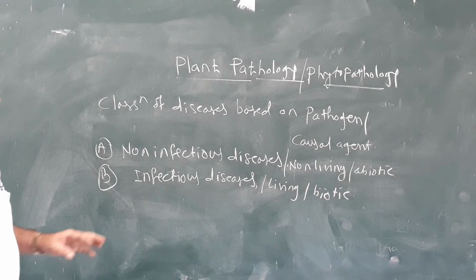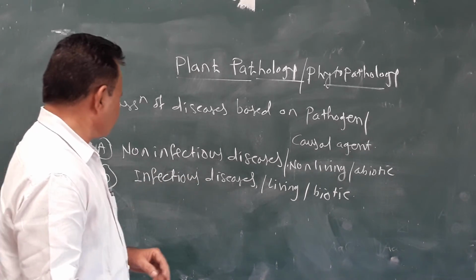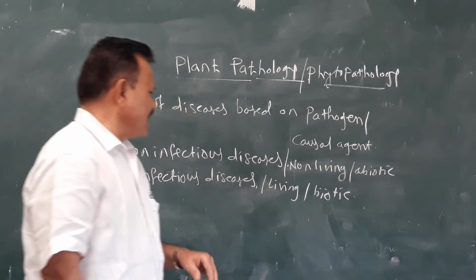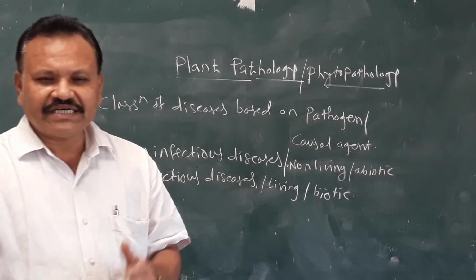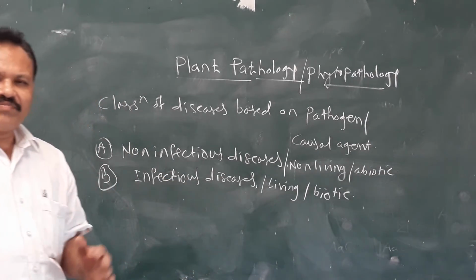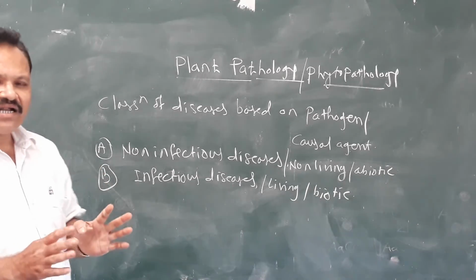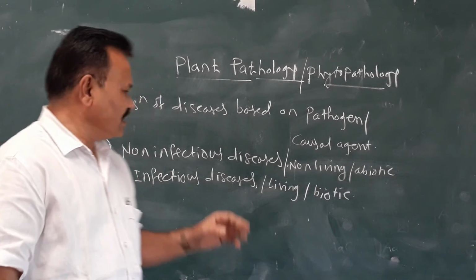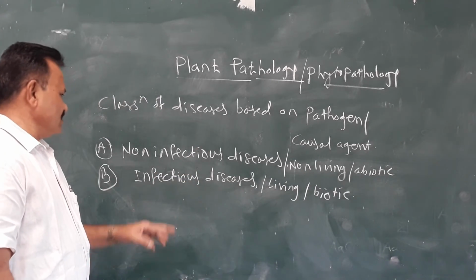Infectious diseases are caused by living organisms, and the disease can be transferred from one plant to another plant, from one field to another field, or from one area to another area, and therefore such diseases are called infectious diseases.